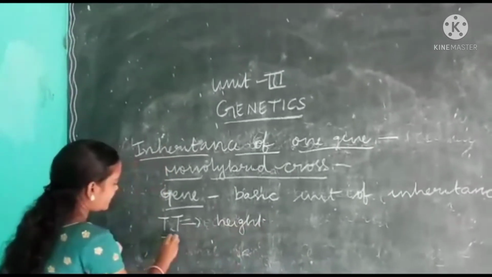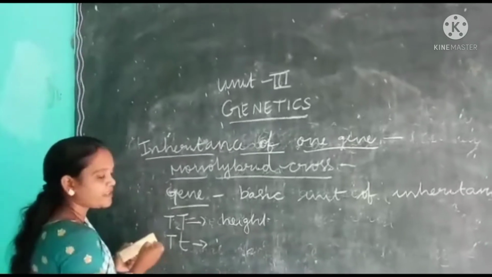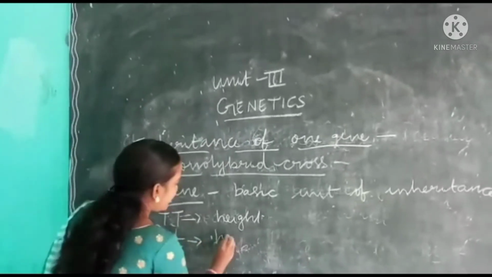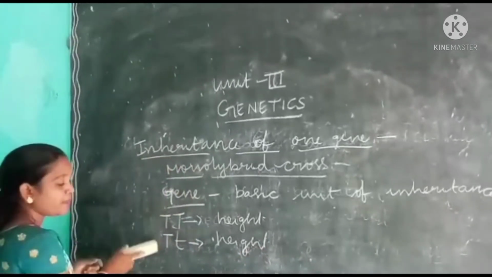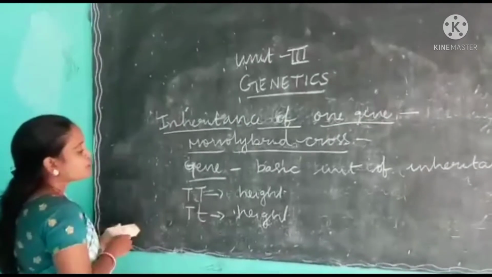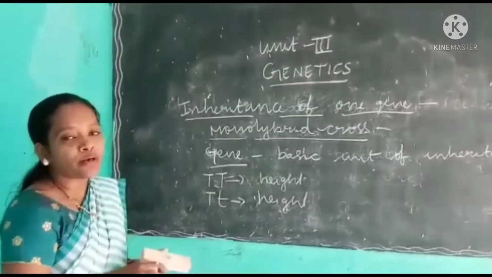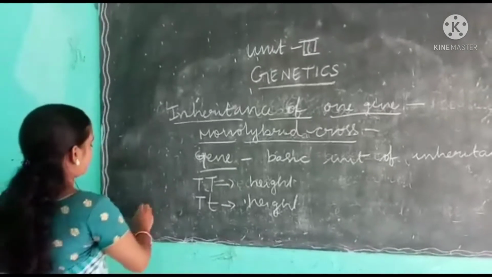And capital T, small t is another gene, the same gene, and it codes for height. It is the same gene, but it has two forms. So, two or more possible forms of a gene is called an allele.